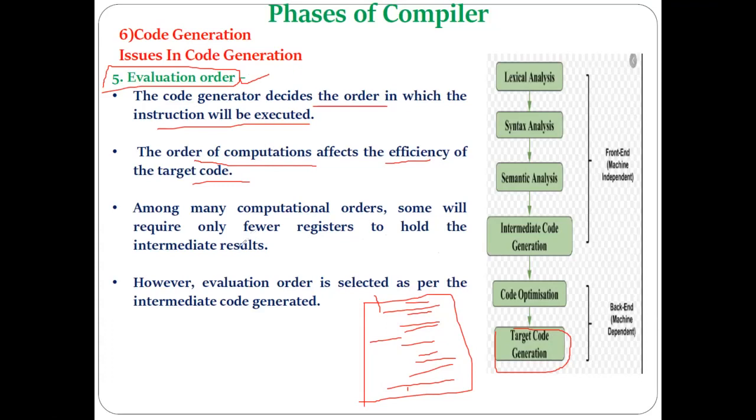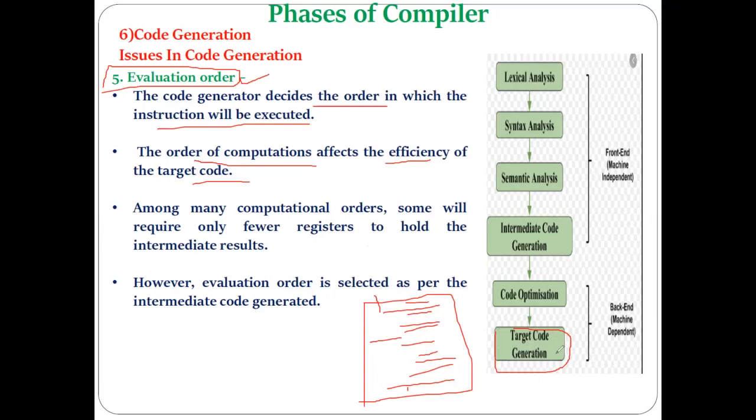Okay. So there may be different computation orders or evaluation orders possible. If you utilize one evaluation order, you may not get the result faster, but if you utilize another evaluation order, you may get the result faster. So that thinking on this particular issue has to be done by the last phase of the compiler, that is the target code generation phase.